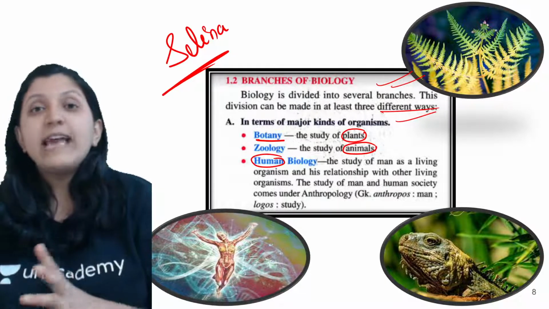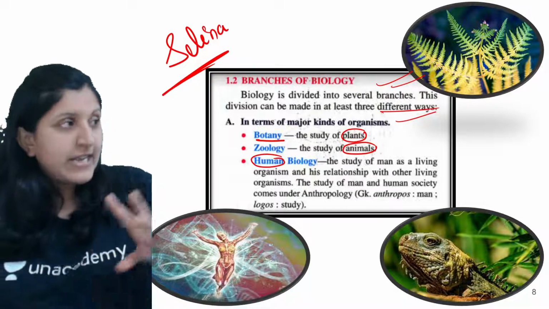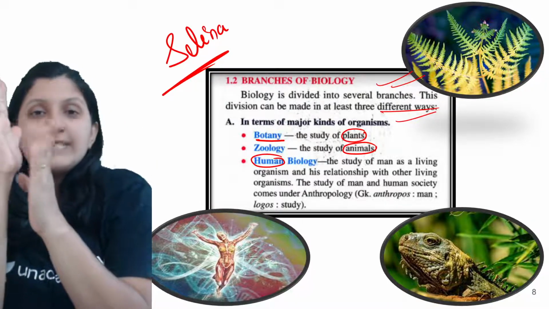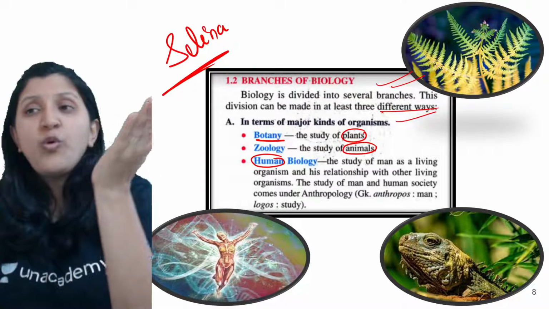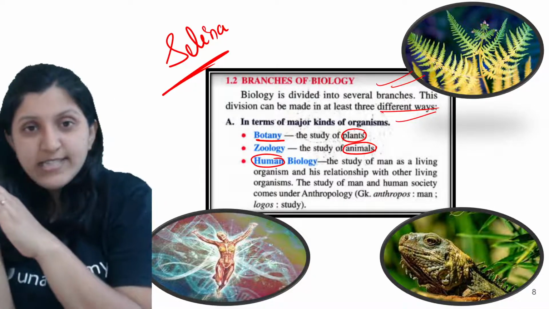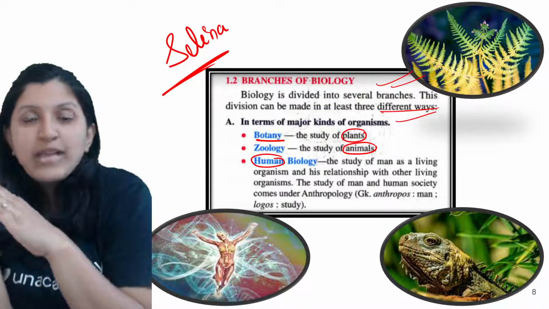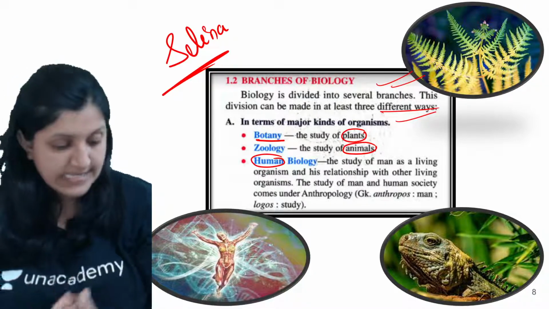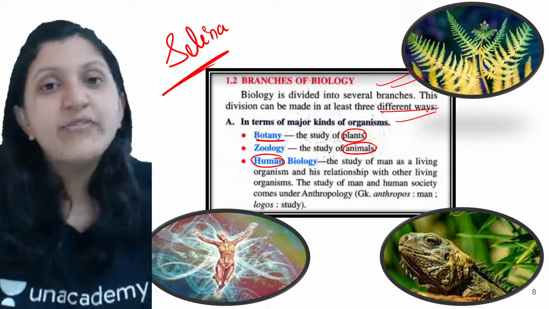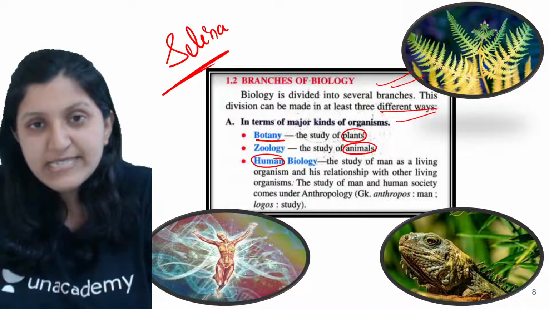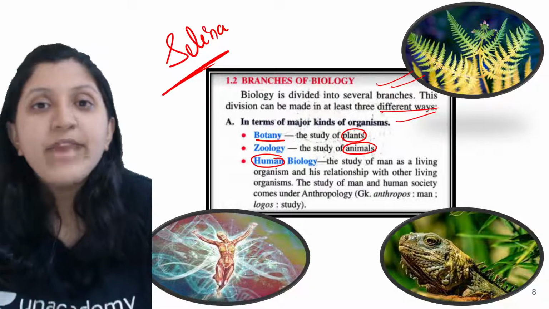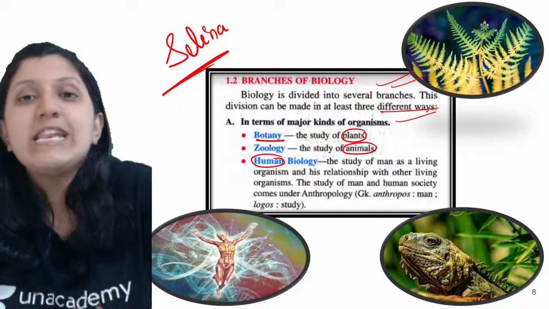In that case I need to do a comparison study. I have one plant here, I have another plant here. This is the new discovery, so I want to know what exactly is the characteristic feature of this one, how exactly this and this are different. So comparison study is done, and based on that we would understand that yes, we haven't discovered this type of plant because we haven't come across it. So that is a new discovery.